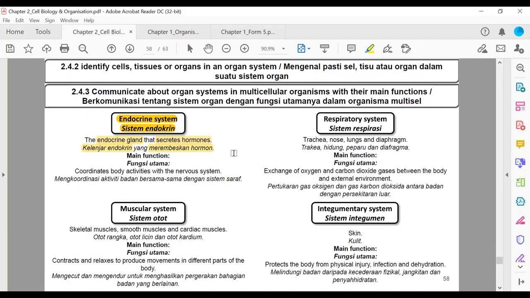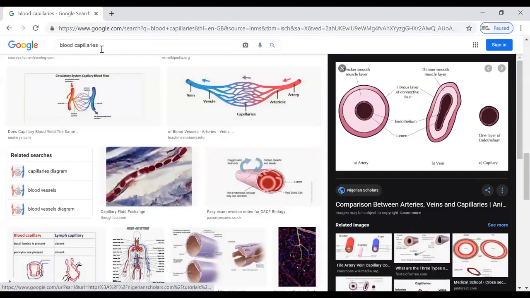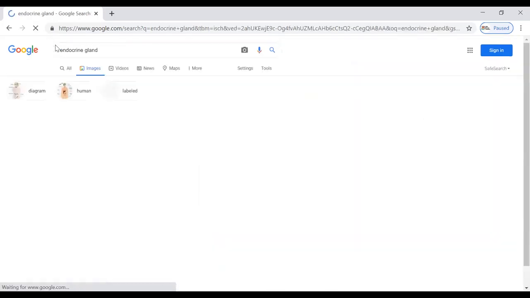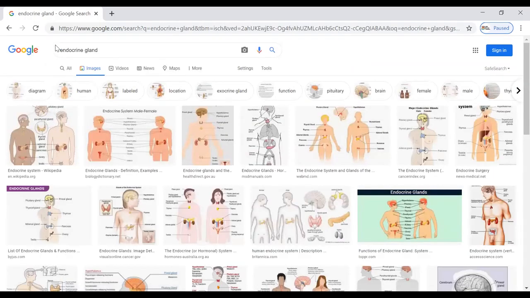Okay, now let's see some examples of endocrine glands. Apakah beberapa contoh endocrine gland yang ada dalam badan kita? Saya nak ulang balik. Organ-organ yang menghasilkan hormon dalam badan kita, we call them glands ataupun kelenjar. We don't call them organs.